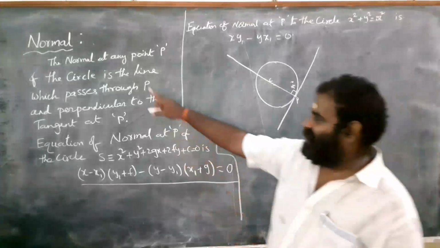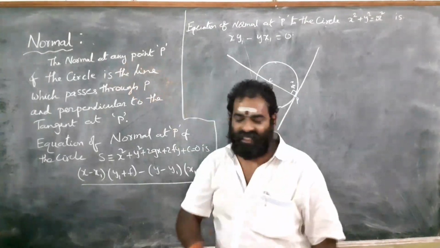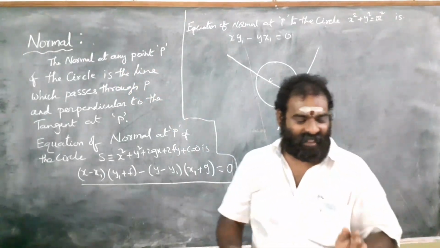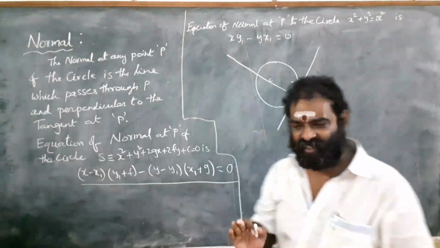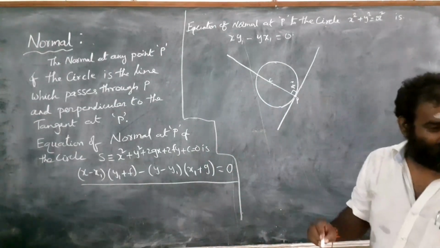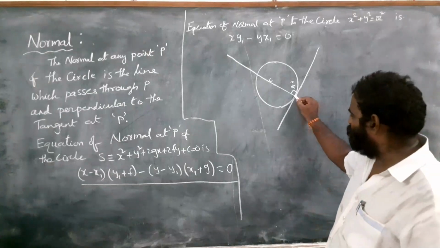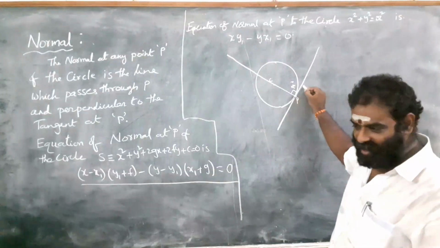Now we see the definition. The normal at any point P of the circle: let P be any point on the circle, common to both the circle and this line.